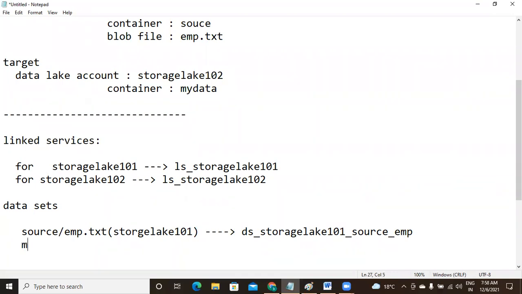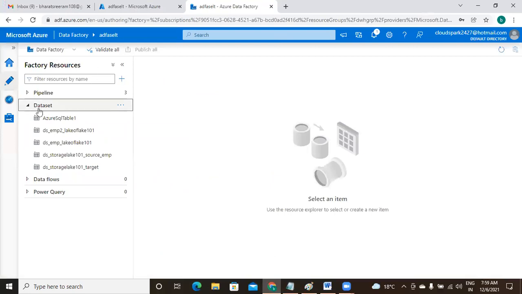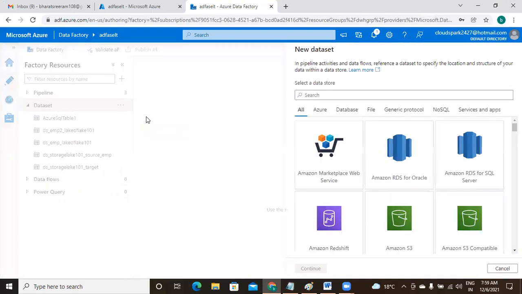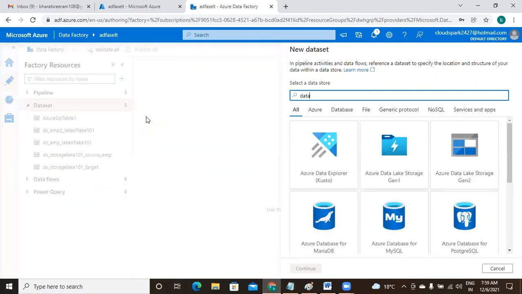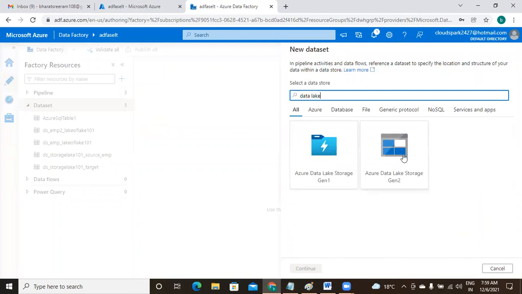We have a container called my data. Under that, I want some file. This is under storage lake 102. So this thing I am going to create now. Under datasets, click on the three dots, New dataset. Where is your data source? In Gen 2. Search for that. Data Lake Gen 2.